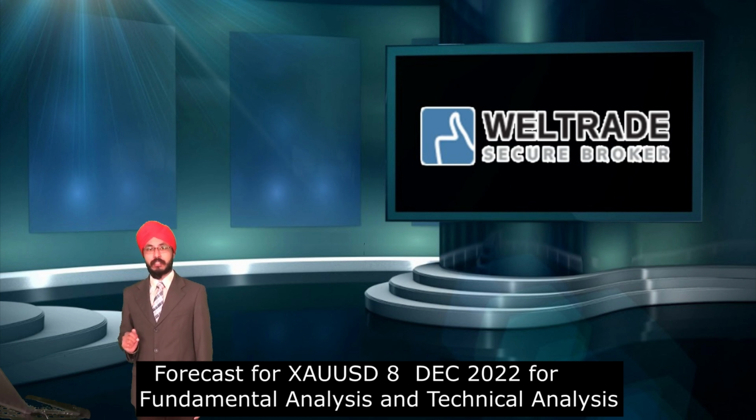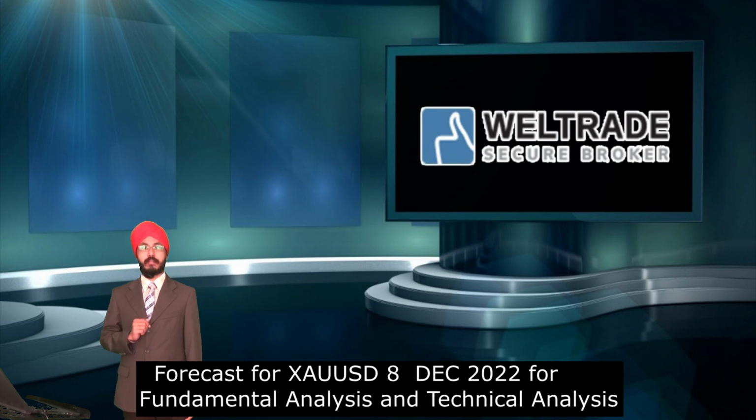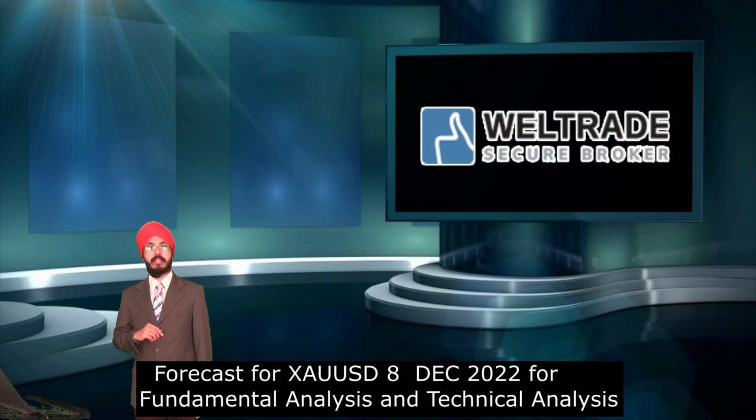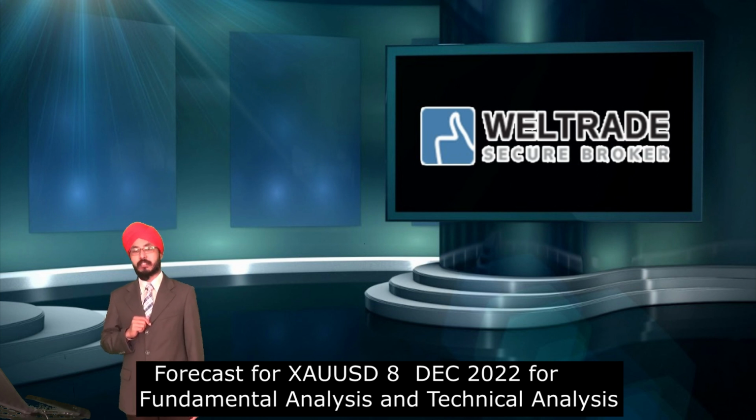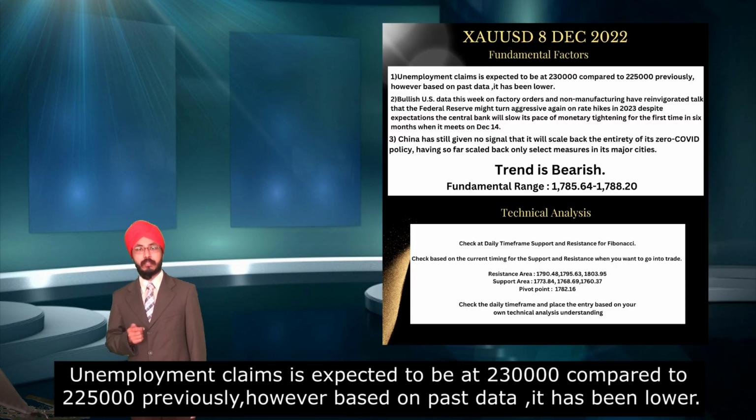Today I'm going to forecast the gold trend based on fundamental analysis and also technical analysis. First and foremost, unemployment claims are forecasted to be at 230,000 compared to 225,000 previously. However, based on past data, it has always been lower.